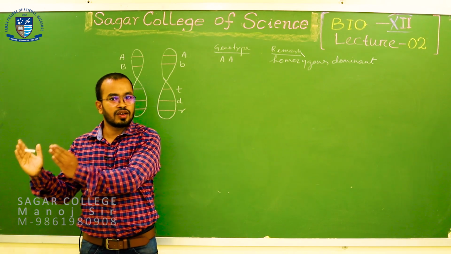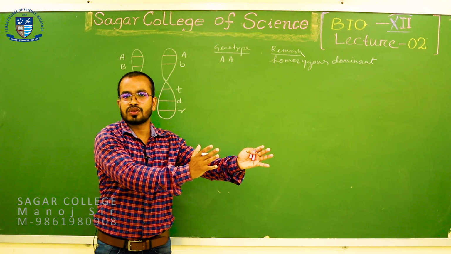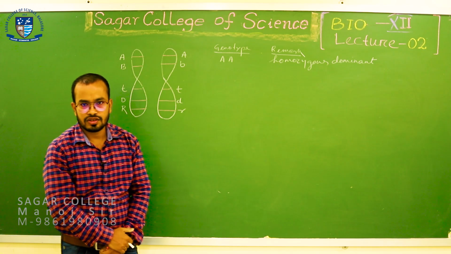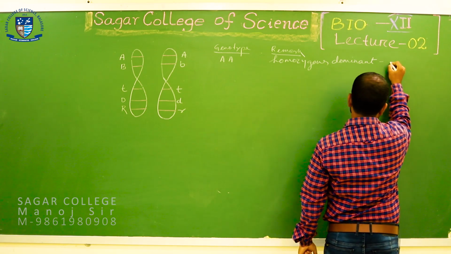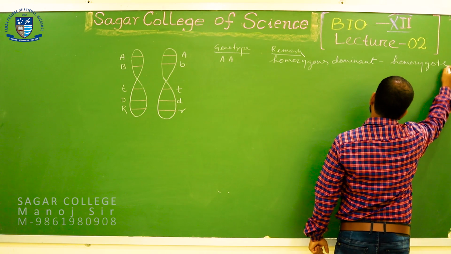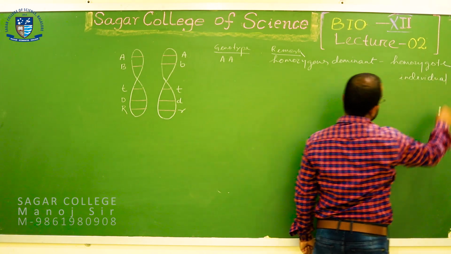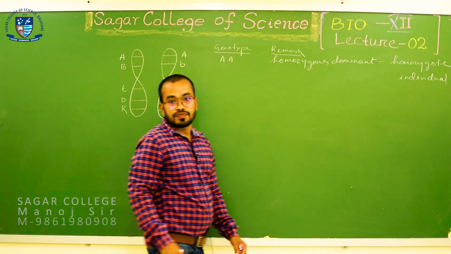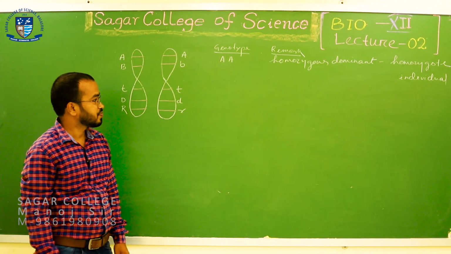Homozygous is the allelic combination. Homozygote is the individual having the homozygous condition. You can note that point.